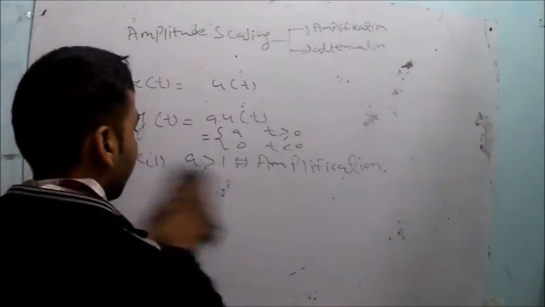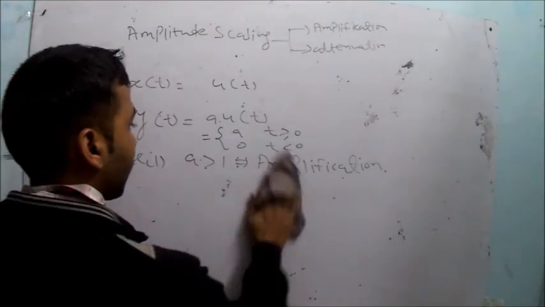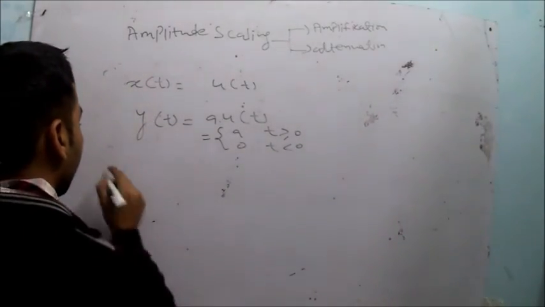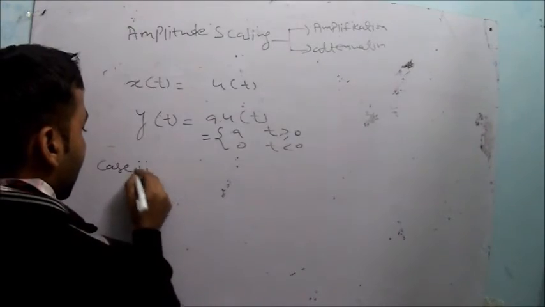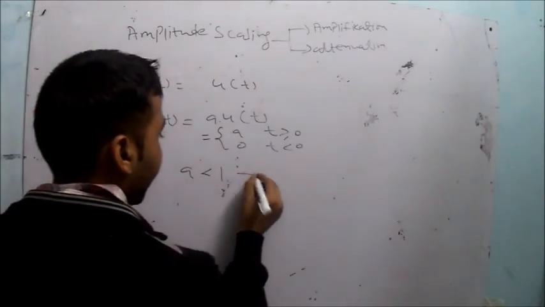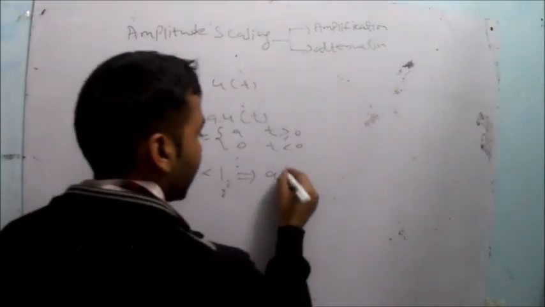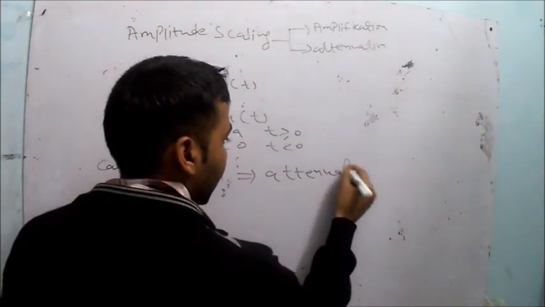Now second case, when a is less than 1, this is the case of the attenuation of the signal.